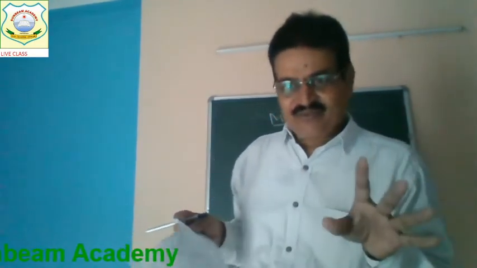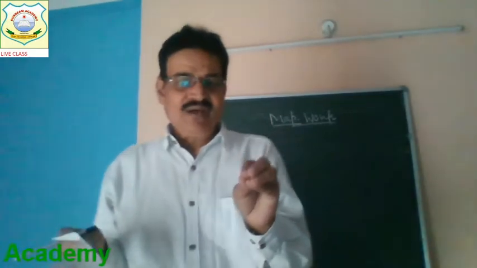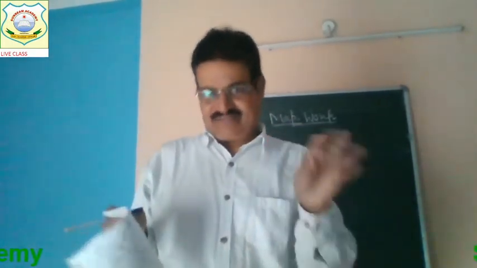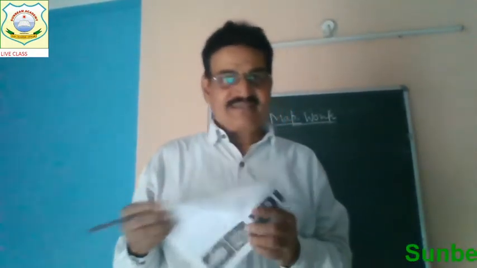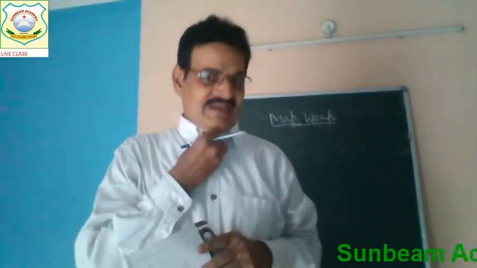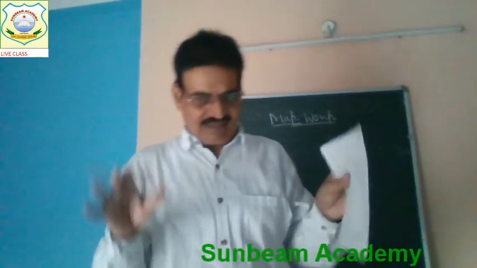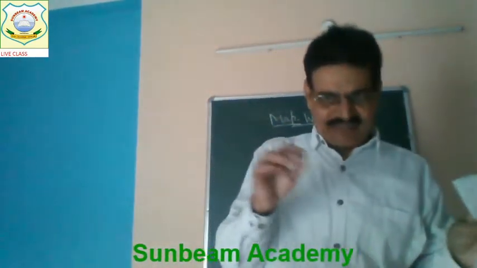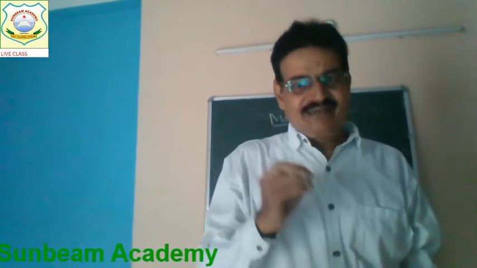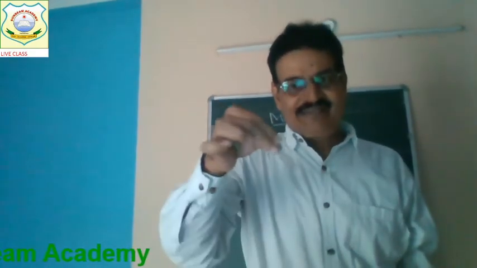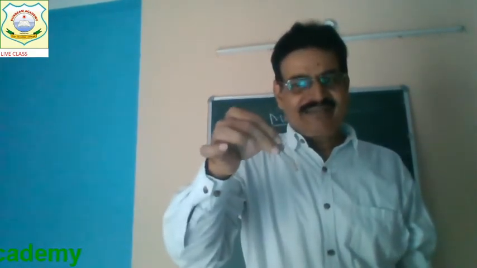So now you have to identify the places, understand. The places will be given on the outline map of India, the political map of India. The places will be indicated and pointed and written there.